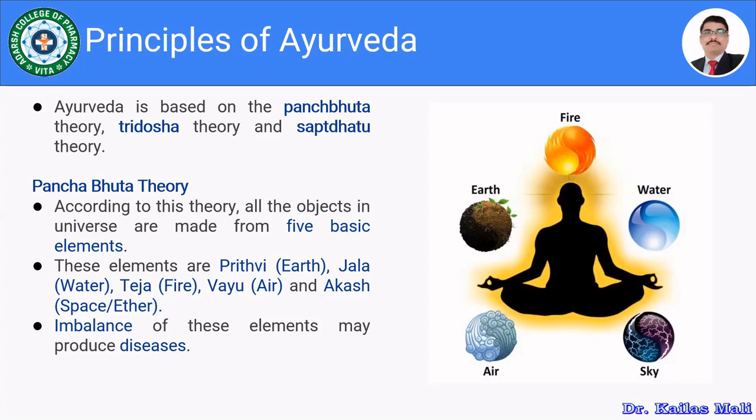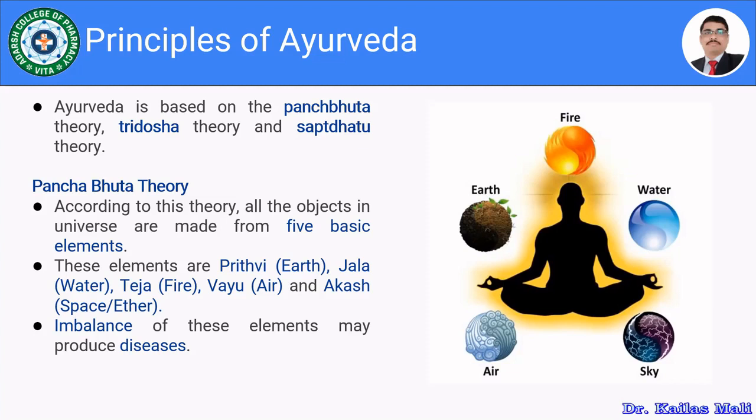These are responsible for the creation of the universe. They are Prithvi, the earth, Jala, the water, Teja, the fire, Vayu, the air, and Akash, the space or the ether.